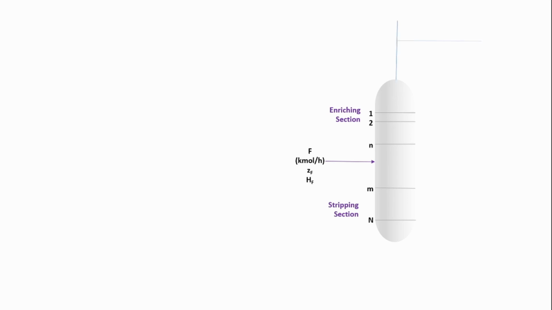So the vapor goes out of this column and it is sent to a condenser where the latent heat of this vapor is removed. The vapor is cooled and condensed. QC is the heat removed, and its heat removal rate is QC kilojoule per hour from this condenser.